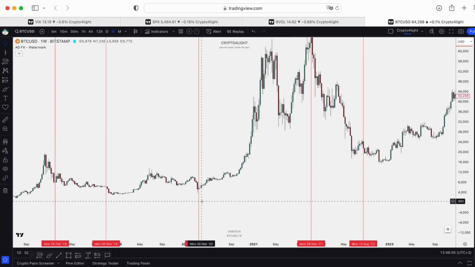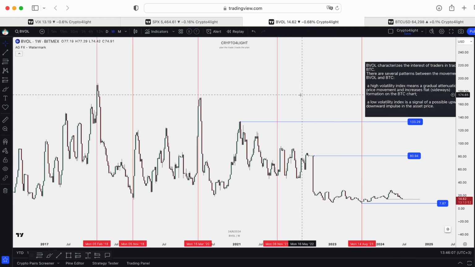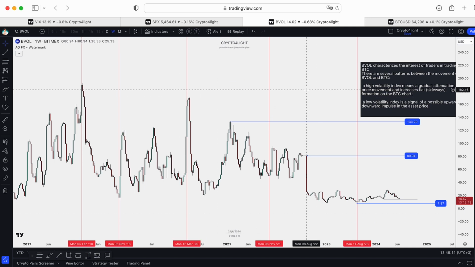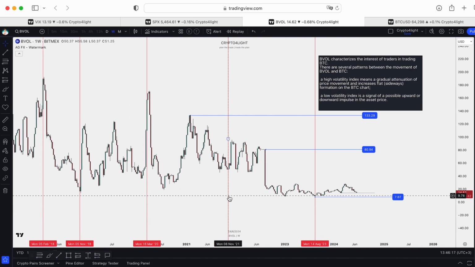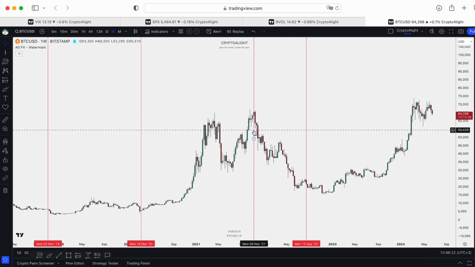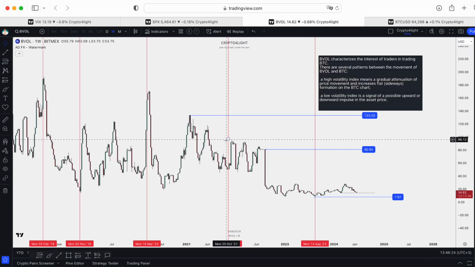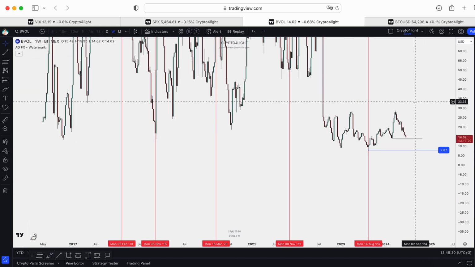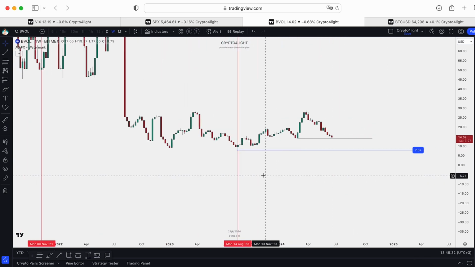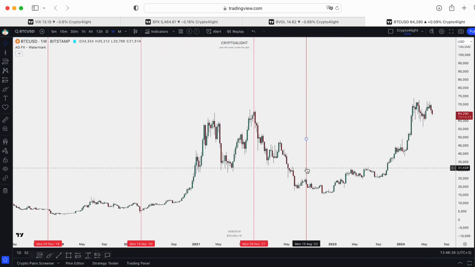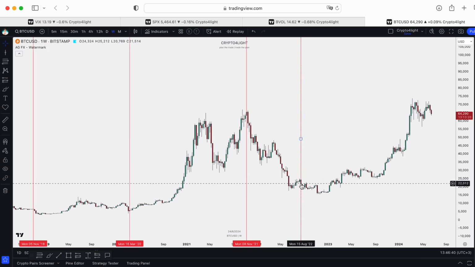Here was the COVID dump. And here was the volatility on the chart. Crazy volatility. Next one, we got an all-time high on Bitcoin, November 2021. This one. And low volatility before the downtrend. After that, we saw the new historical lower low, August 2023.